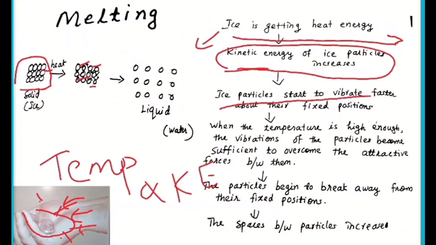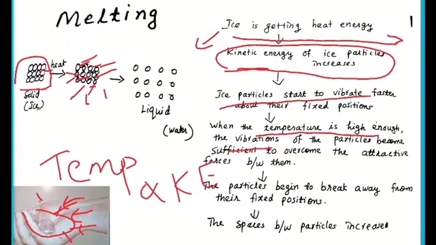And then as time passes, they are getting more heat energy. When the temperature is high enough, the speed of the vibration will become very large. As a result, what happens? They leave their positions. So initially they had fixed position, but due to more kinetic energy, they vibrate much faster. As a result, they are able to leave their fixed position.